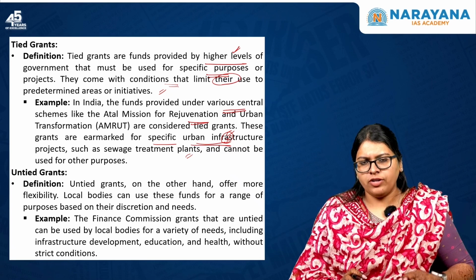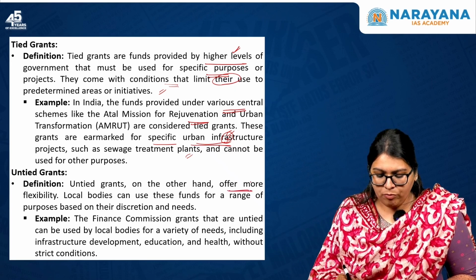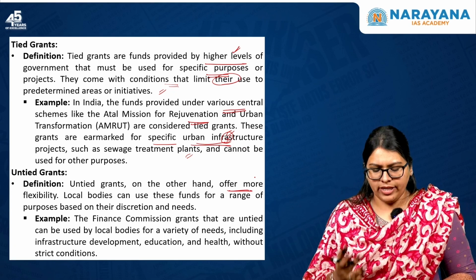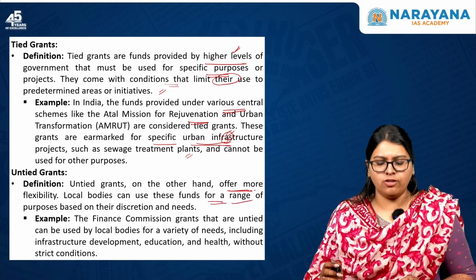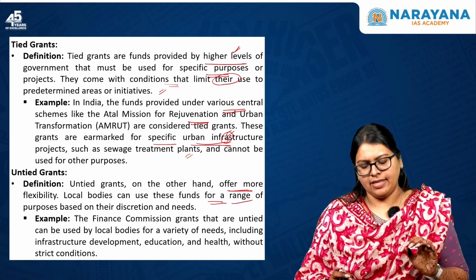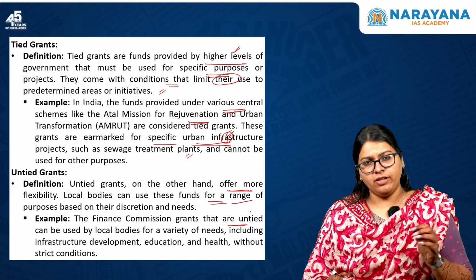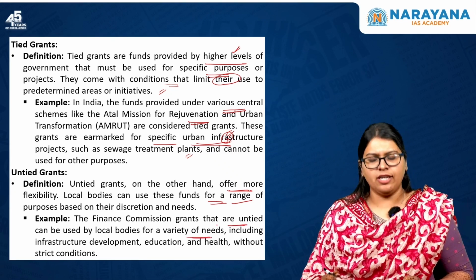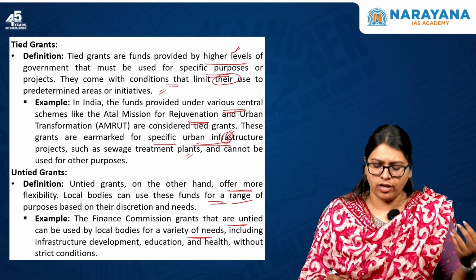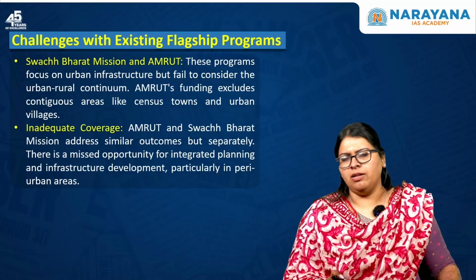On the contrary, untied grants, on the other hand, offer more flexibility. The local bodies can use these funds for a range of purposes as per their discretion and needs. For example, the Finance Commission grants that are untied can be used by local bodies for a variety of needs, including infrastructure development, education, health, etc., without any strict conditions or limitations.